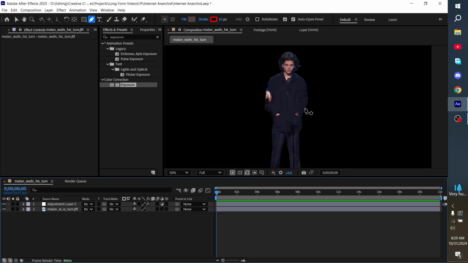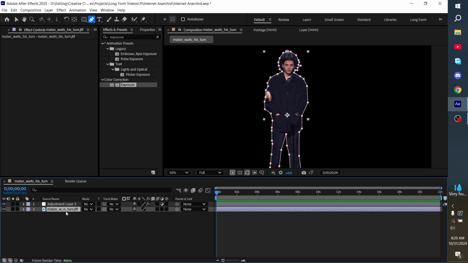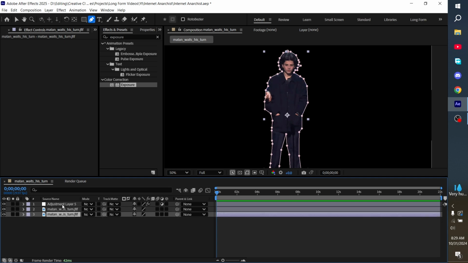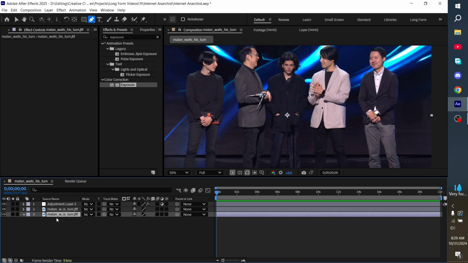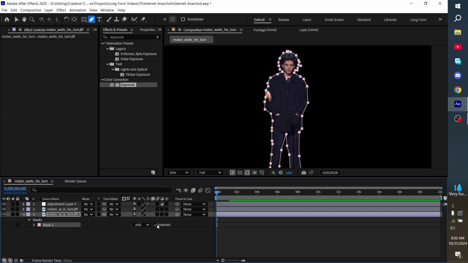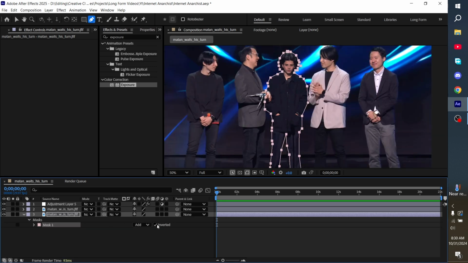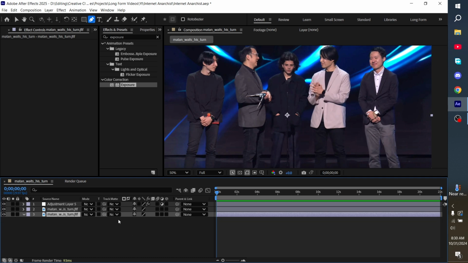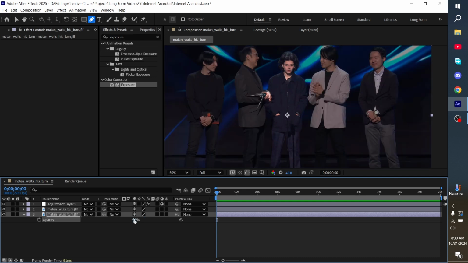Alright, so now we have masked the kid out of the frame. So now all we have to do is just duplicate this image with Ctrl D, go to the mask on the bottom left and remove the mask, or invert the mask. You can do either one. Me personally, I'm just going to remove the mask. And also go to transparency and make it 55.